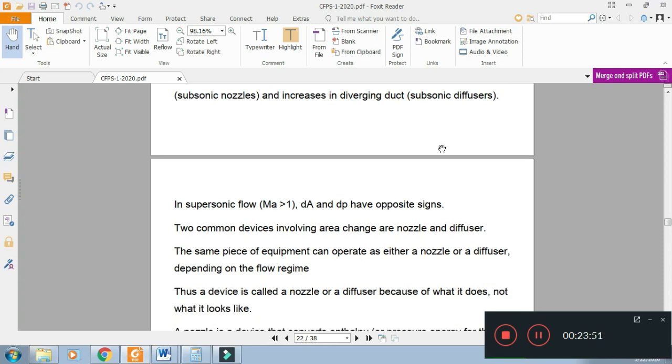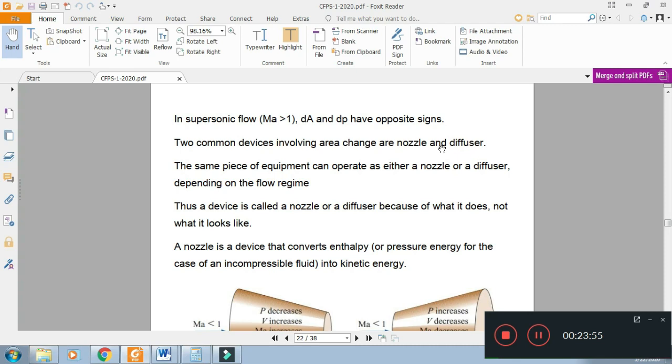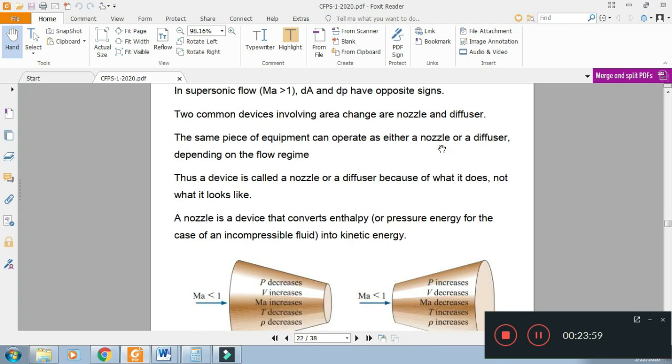The students are familiar with the terms nozzle and diffuser. When we are defining nozzle and diffuser, then shape is not important. The same equipment can operate as a nozzle or a diffuser depending on the flow regime.